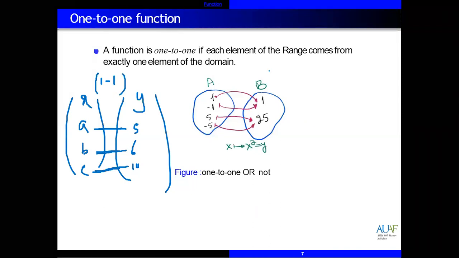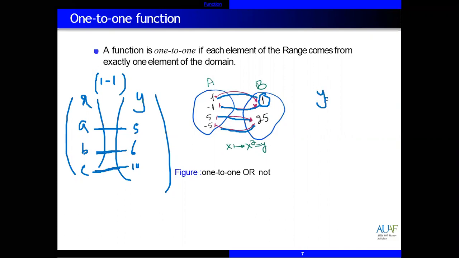But you can see in this diagram, this is not a one-to-one function. Why not? Because this one is with 1 plus 1, and this one is also with minus 1. Yeah, 25 is with 5 plus 5, and 25 is also with minus 5.